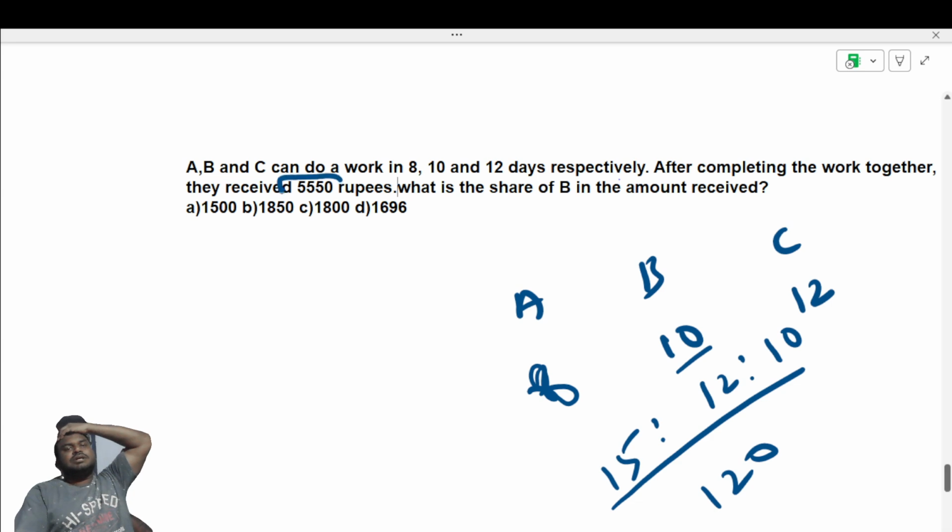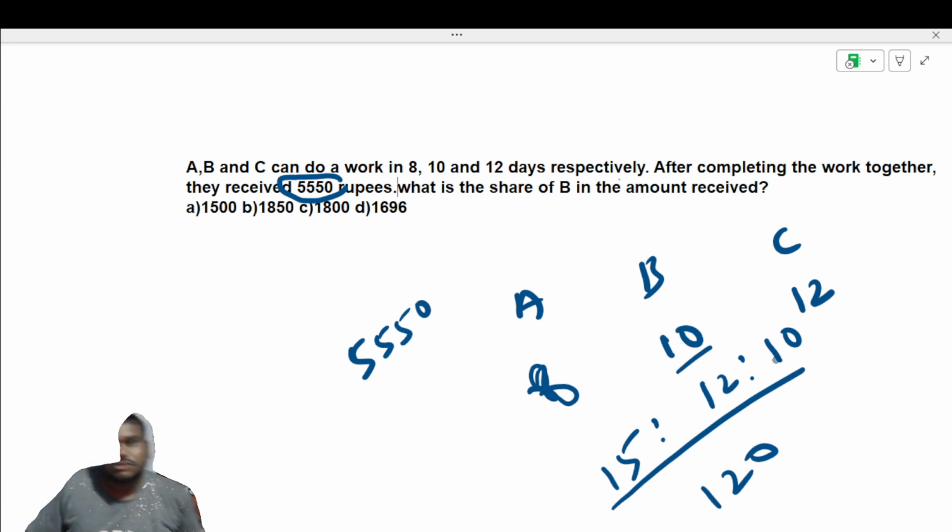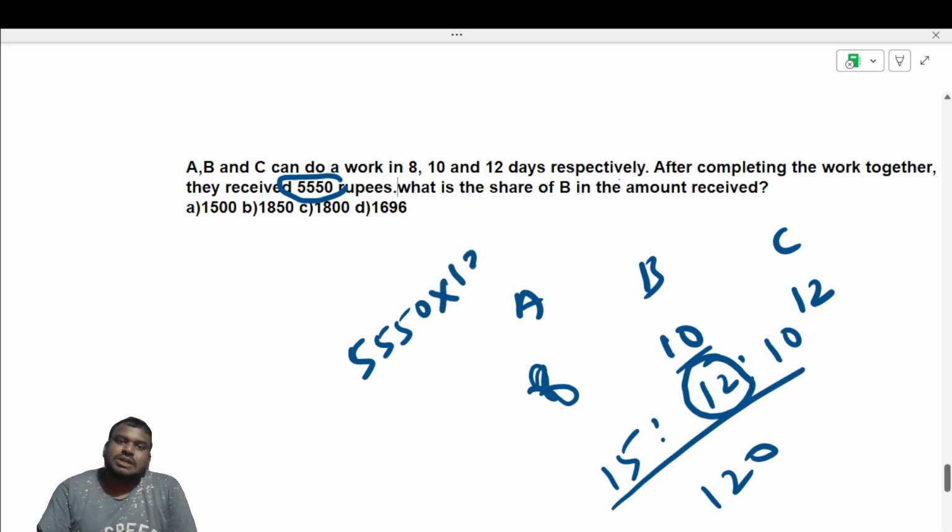So they completed the work and they got 5,550 rupees. What is the share of B in the amount received? See, B is having 12 parts out of 37 parts. So as per that, 12 divided by total 37. So out of 37 parts, 12 is the efficiency of B. So as per that, only he will receive the amount.